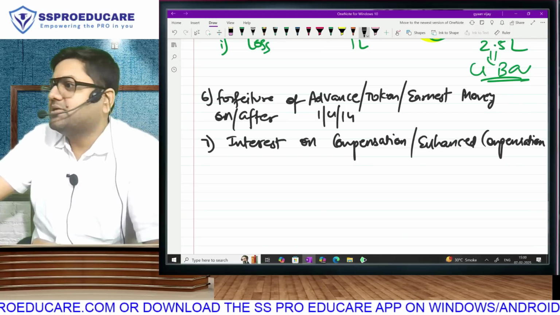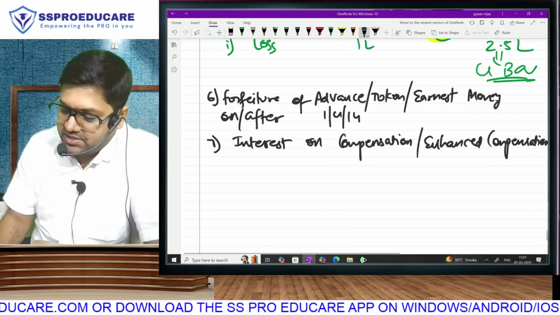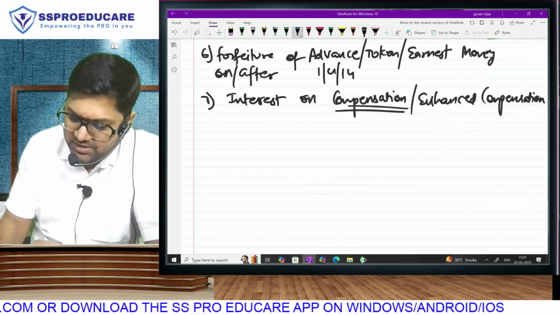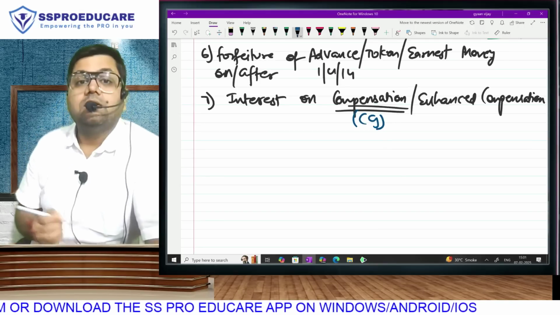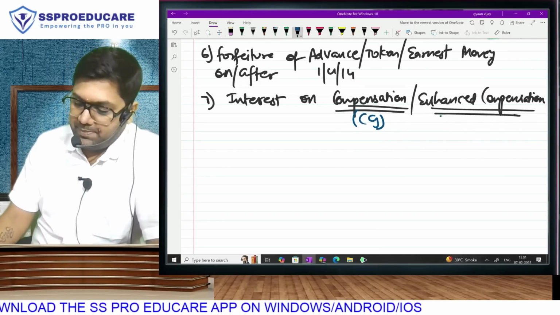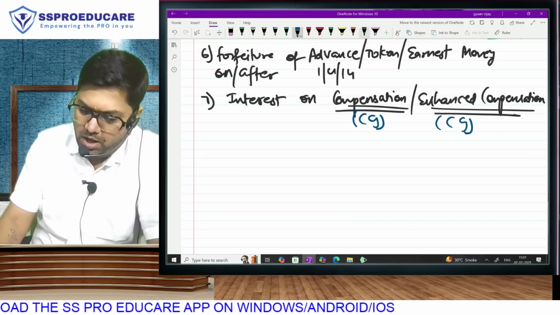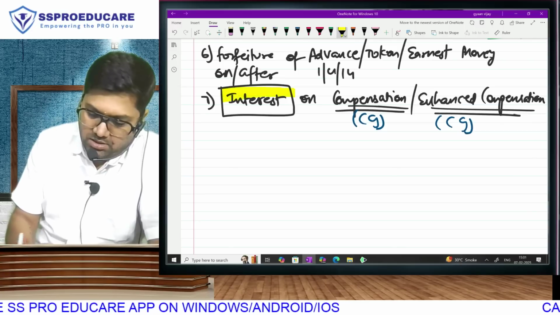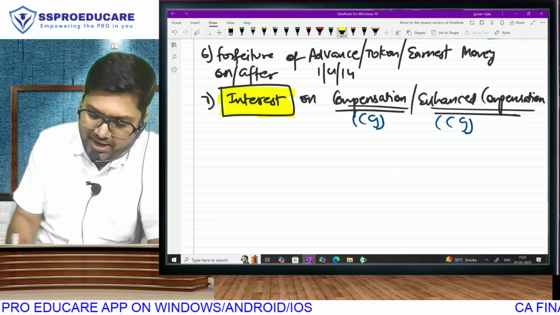Whenever your property is compulsorily acquired, compensation is taxable under capital gain, year of first installment. Enhanced compensation is taxable under capital gain, year of final order. But bro, we are talking about the interest.